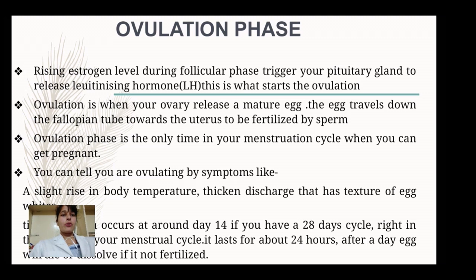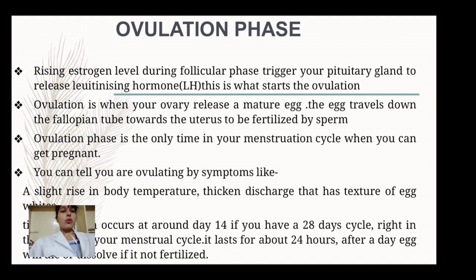Now the next one is the ovulation phase. As the name says, in the ovulation phase there will be ovulation, the formation of the mature ovum. Rising estrogen level during the follicular phase triggers your pituitary gland to release luteinizing hormone. If estrogen level is increasing, it will trigger the pituitary gland to release luteinizing hormone. This is what starts the ovulation.